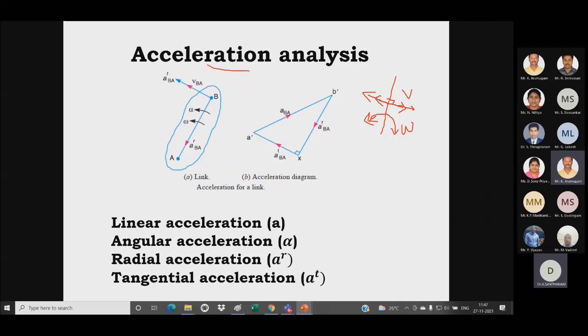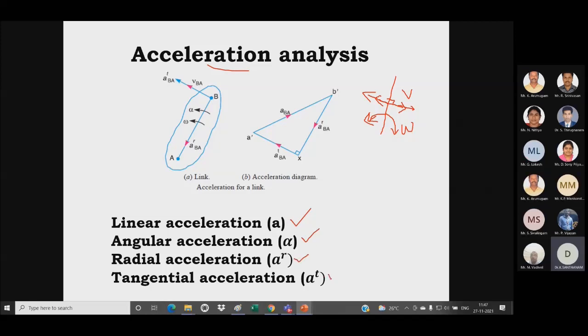But for acceleration, we will have linear acceleration, angular acceleration, radial acceleration and tangential acceleration. Similarly, for velocity, we have linear velocity and angular velocity.